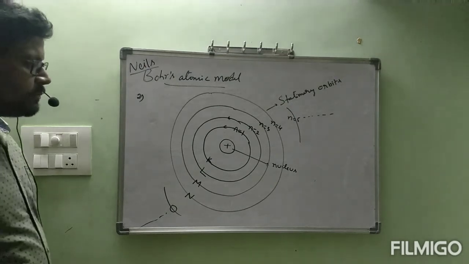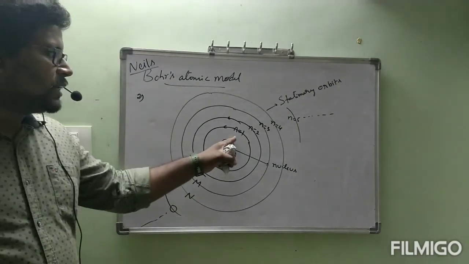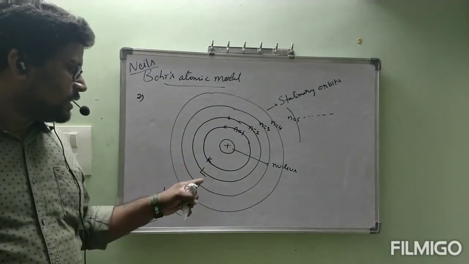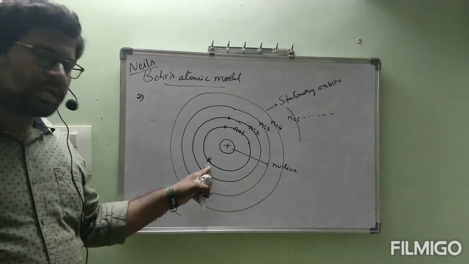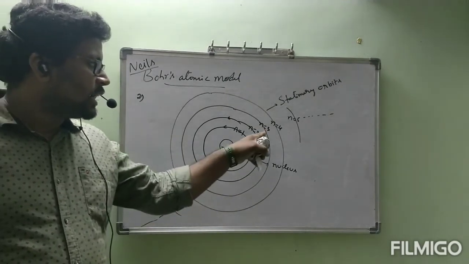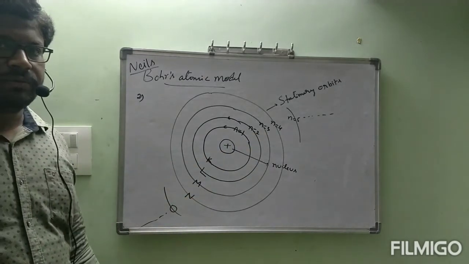Niels Bohr gave numbers and names to the orbits. Those are n is equal to 1, 2, 3, 4, 5, etc. and K, L, M, N, O, etc. respectively. Means n is equal to 1 or K, both are same. n is equal to 2, L; n is equal to 3, M; n is equal to 4, N. Like that it will be continued.